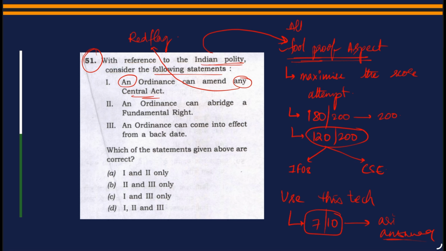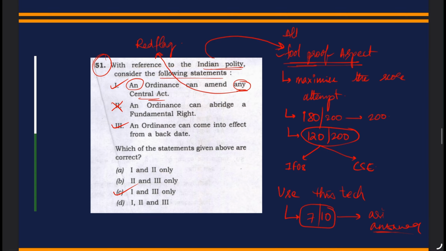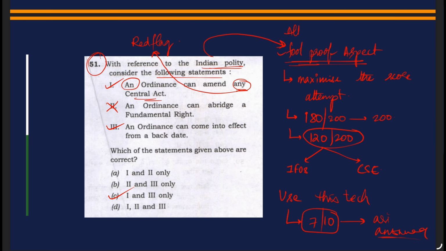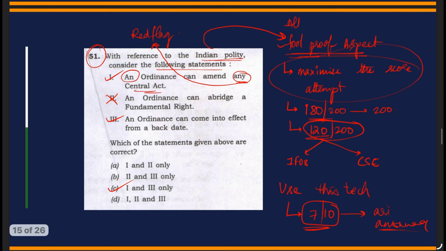Then, an ordinance can abridge a fundamental right. We know as a fact that it cannot abridge a fundamental right. An ordinance can come into effect from a backdate. This is also correct, and in fact, any is there. So any is a red flag. We should be cautious, and at times there is a very good chance that such a statement becomes wrong, but here it is correct. So the answer is 1 and 3. Basically the idea is to make you understand that this is not foolproof, but these techniques could be used to maximize our score. Our objective is to maximize our score, not to get 200 out of 200, rather it should be around 120.